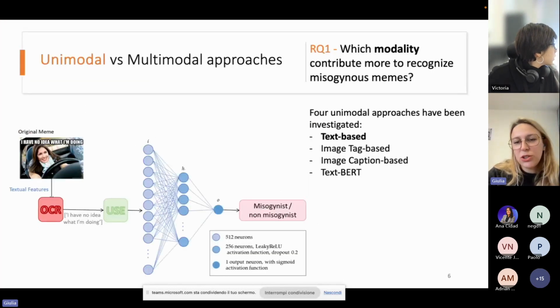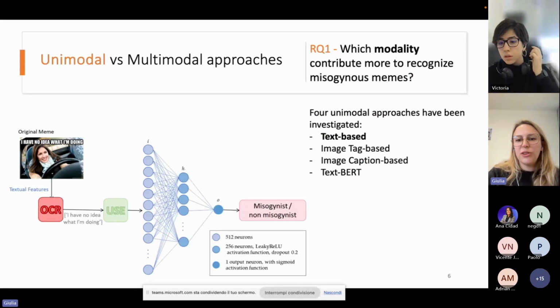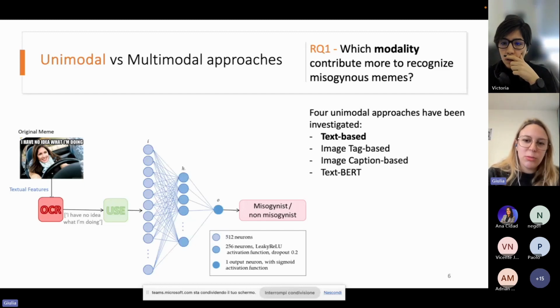For the first research question, we want to understand which modality contributes more. So we created four unimodal models. It means that all of those models take in input the meme looking at a single modality that composes it, so either the text or the image.